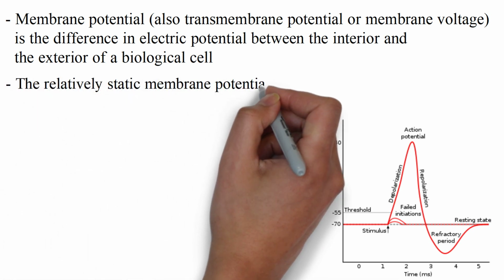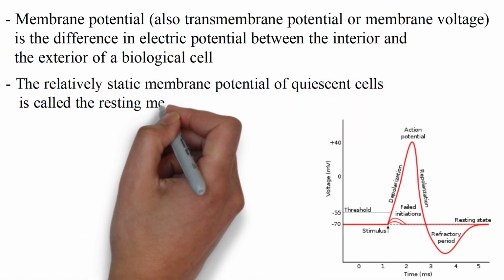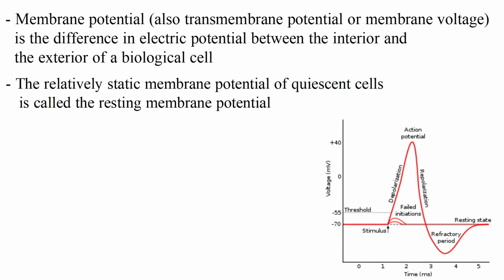Now we have another term called resting membrane potential. As you can see from its definition, it is a membrane potential which is produced due to ions, but the cell is in a resting state, meaning that it is not conducting an action potential. In our body, resting membrane potential differs from cell to cell. Our muscle cells have a different resting membrane potential, our heart cells have a different resting membrane potential, and so on.